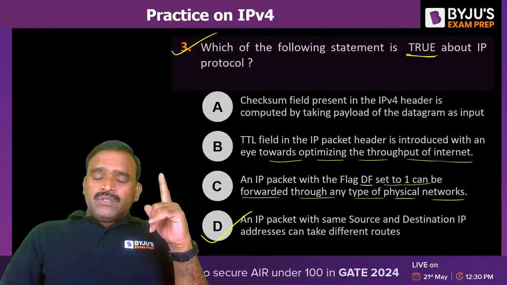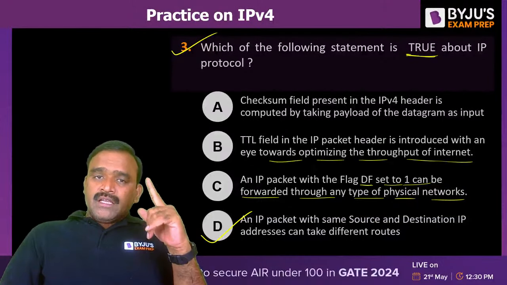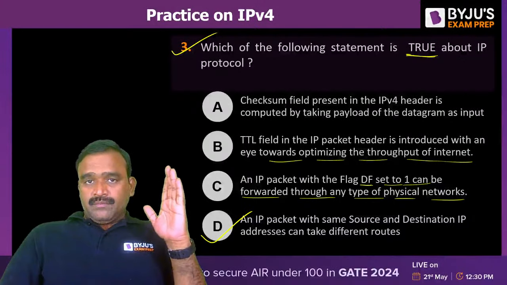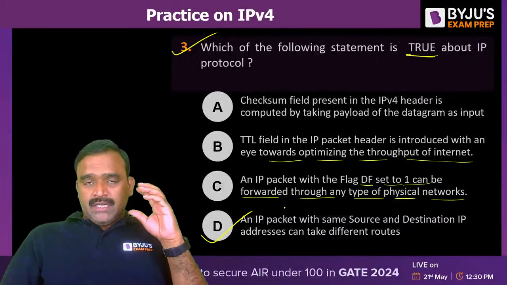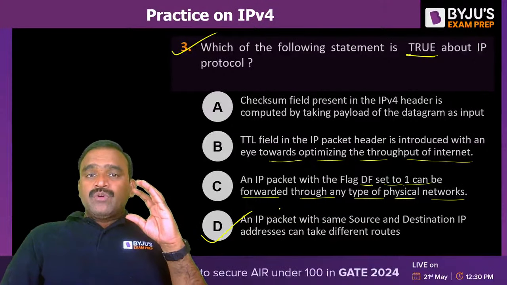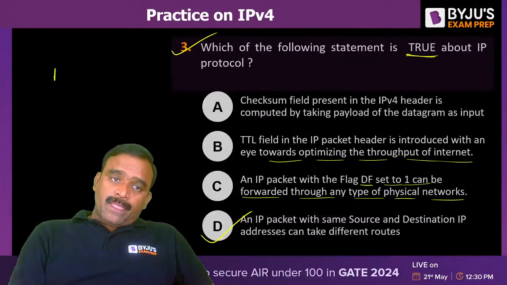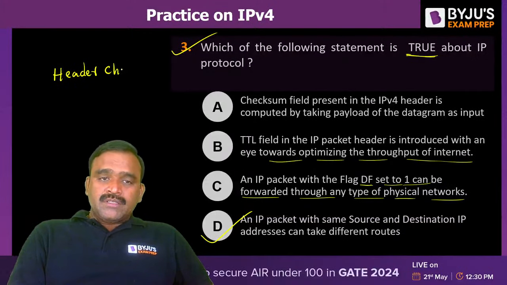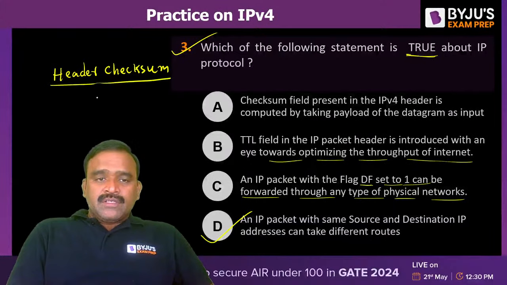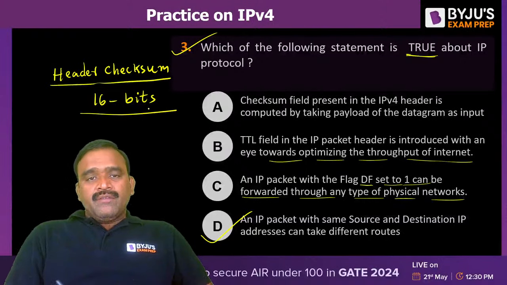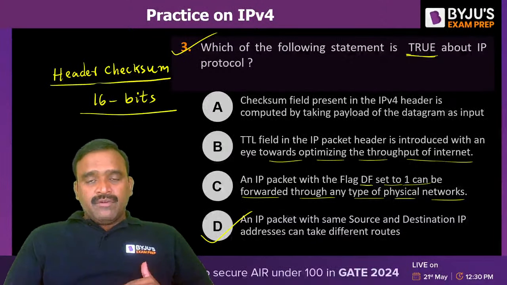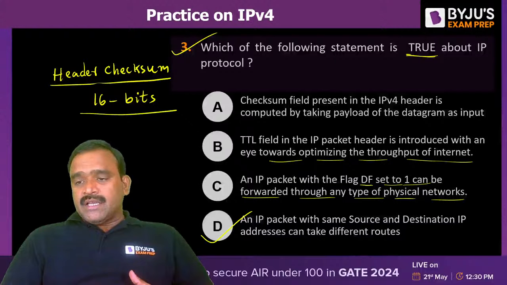The checksum field value is actually computed by taking the header as input, not the payload. The payload checksum we compute for the frames, not for the packet. So in IPv4, that field itself is the header checksum. Header checksum is how many bits? 16 bits. Why is this required? If there is any error in the header, the receiver will recompute it and understand that there is an error in the header.